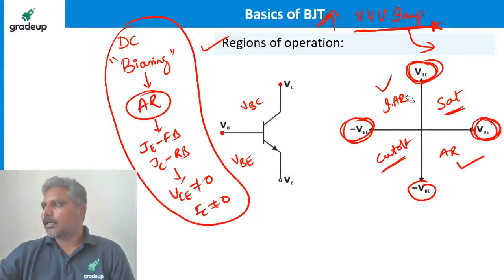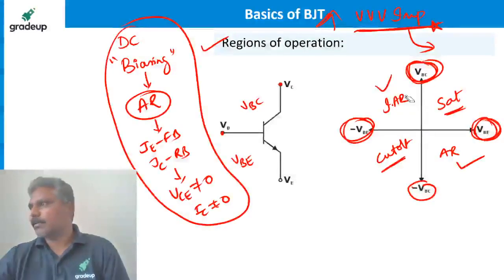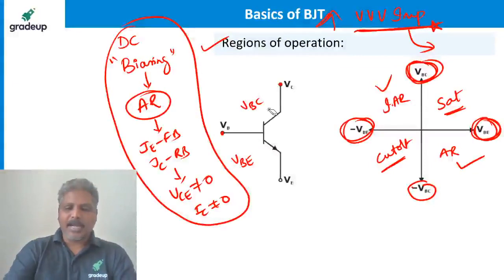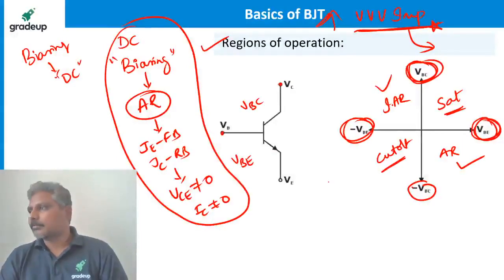Don't we speak about biasing in AC? No. Biasing is all about dealing with DC only. Remember.